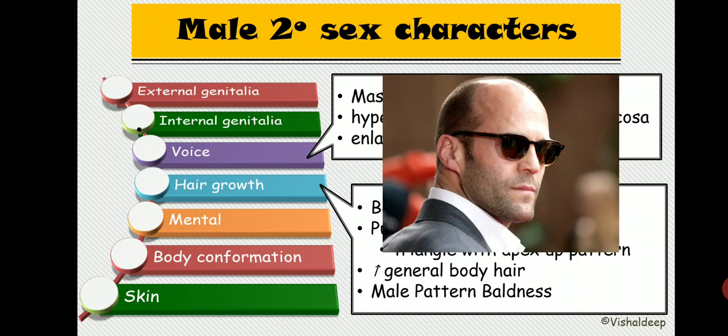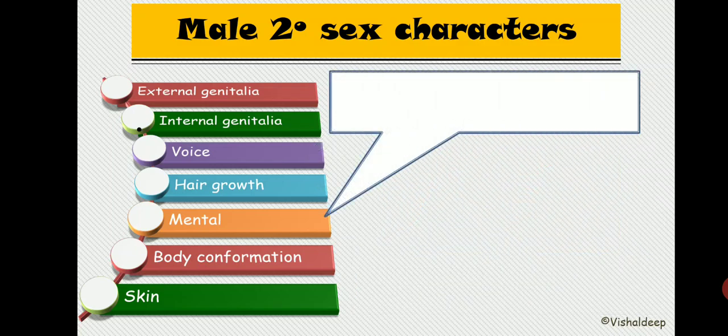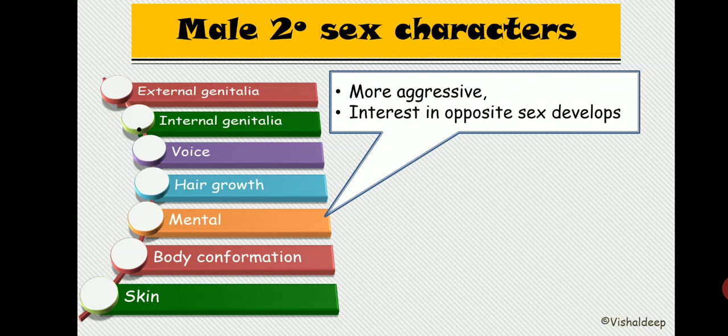Now what kind of changes will take place in the mental configuration? As the male reaches puberty and the secondary sexual characters start increasing, what happens to the mental configuration? The person becomes more aggressive, and develops an interest in the opposite sex.